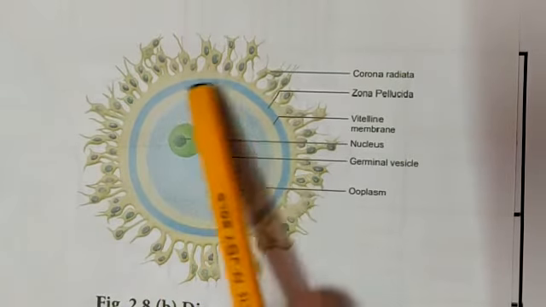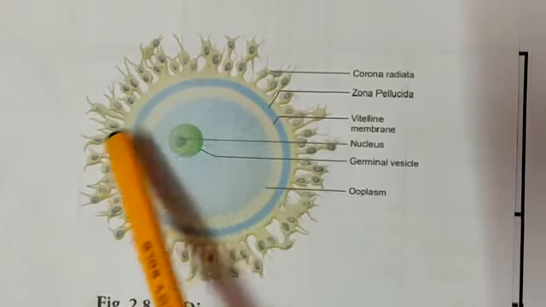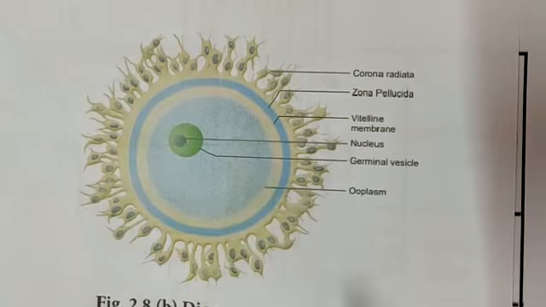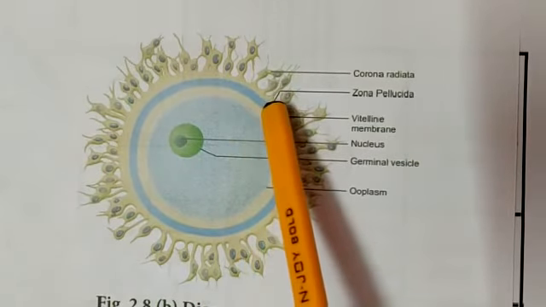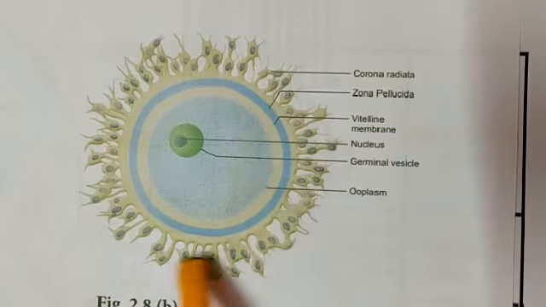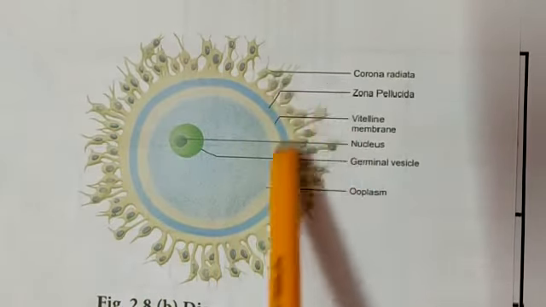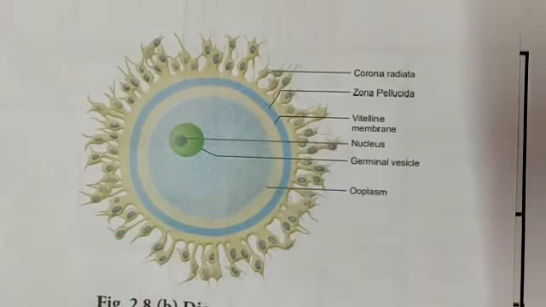So, the vitelline membrane covers the yolk inside the cell. This is the biggest cell in our body. Then the zona pellucida is the covering of the vitelline membrane. In between the vitelline membrane and zona pellucida, there is a space called the perivitelline space.